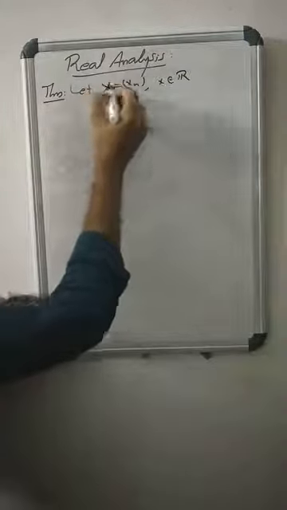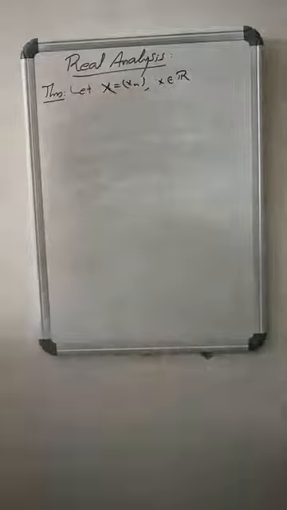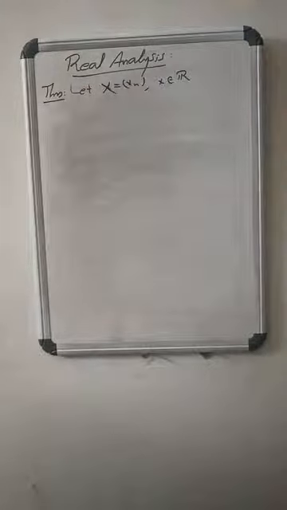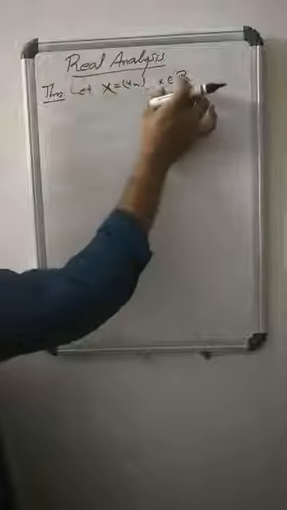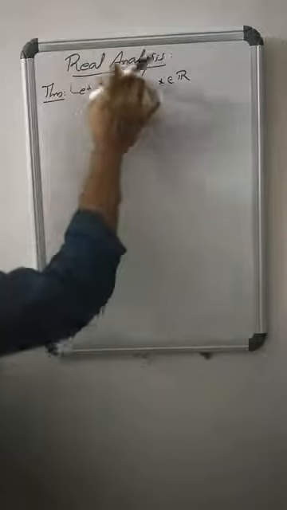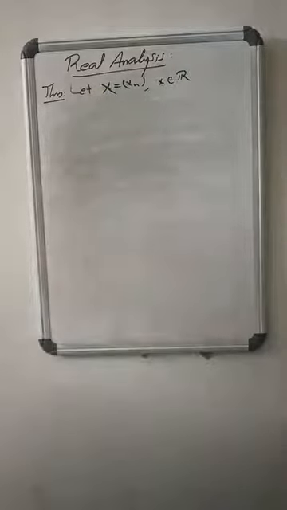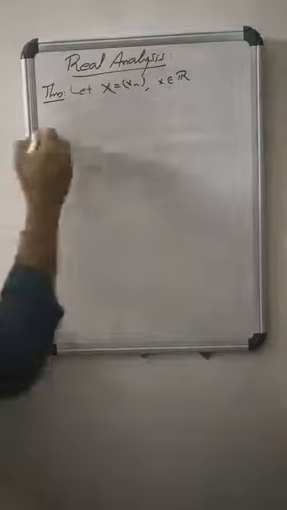If every convergent subsequence of X converges to this small x, then the sequence X converges to x itself. Its proof is as follows.